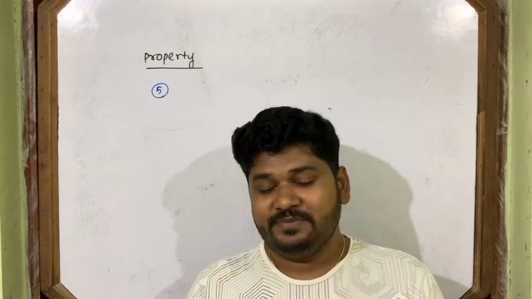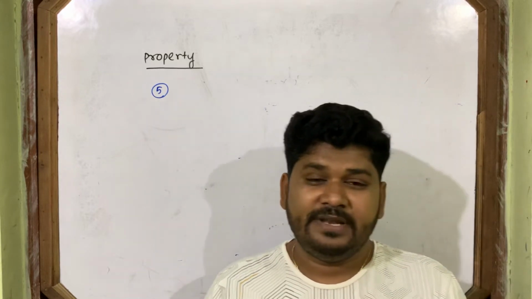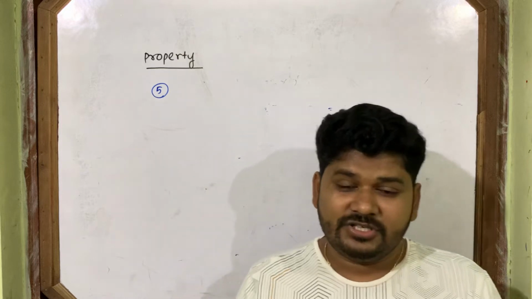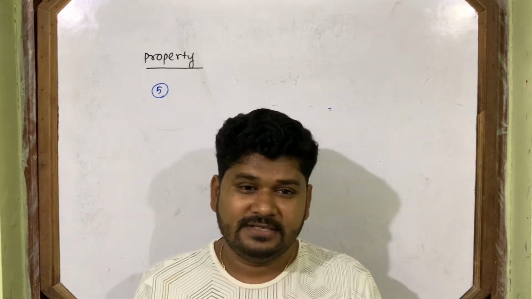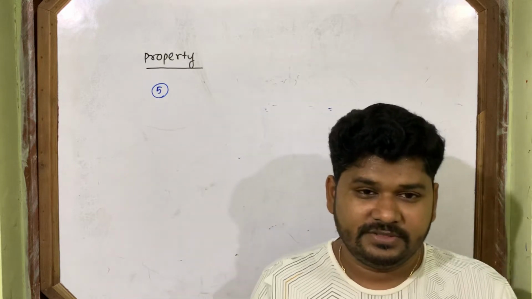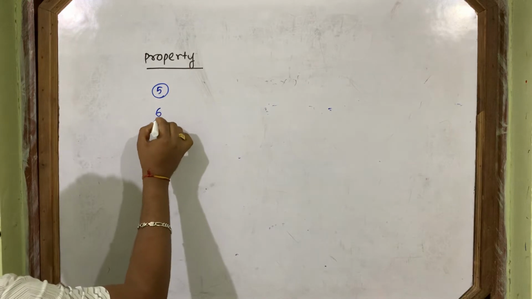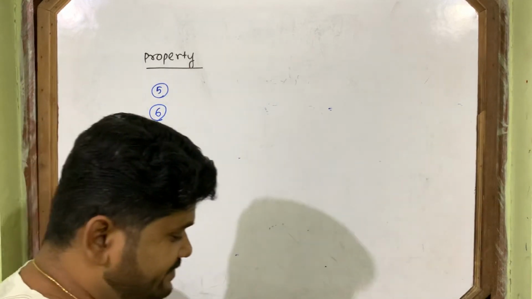So what is diffraction? What is polarization? You will know that in the wave optics chapter. But just like your visible light, electromagnetic wave shows all these phenomena. This is the property number 5. Then come to property number 6.